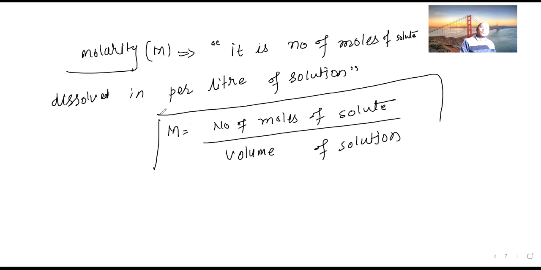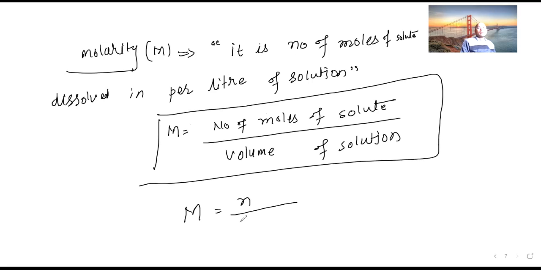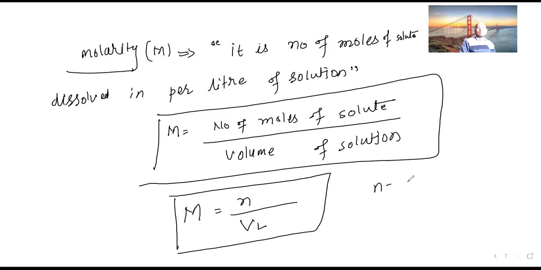As a whole, it becomes moles per liter, or capital M is equal to small n upon V in liters. Small n is the number of moles, V in liters is the volume in liters, and capital M means molarity.